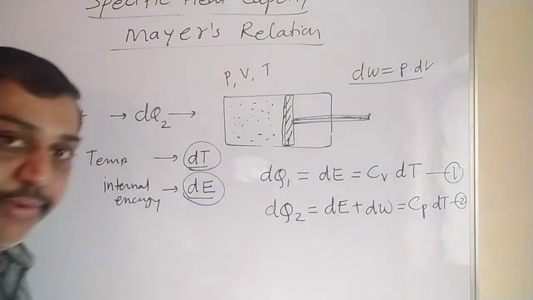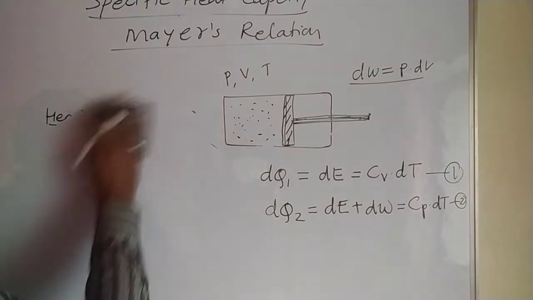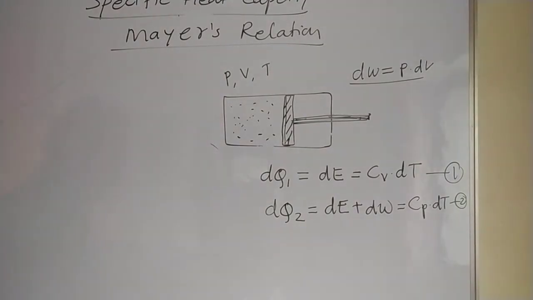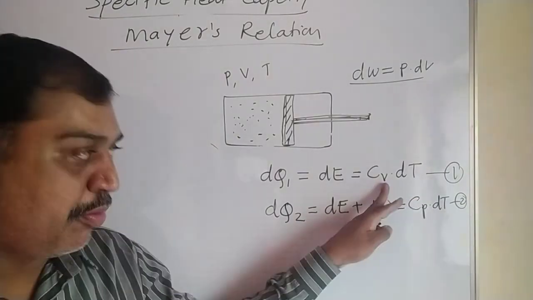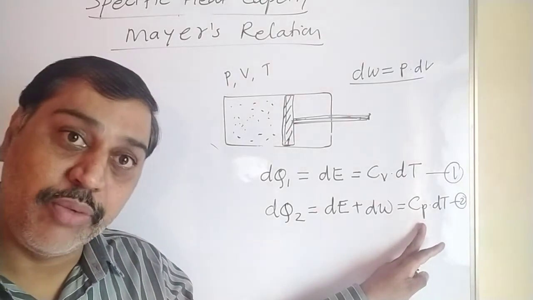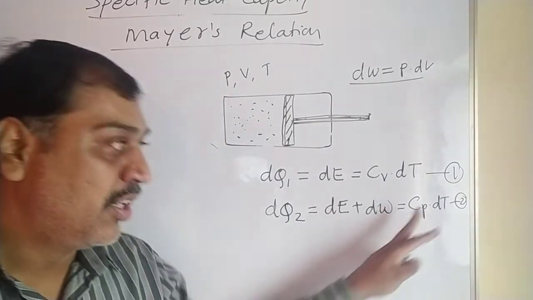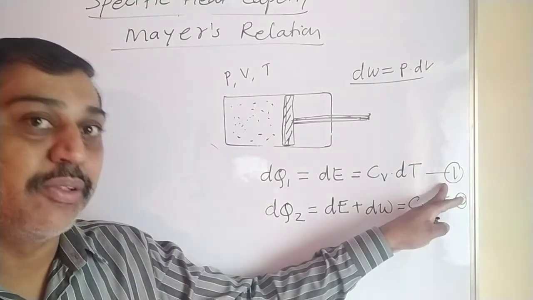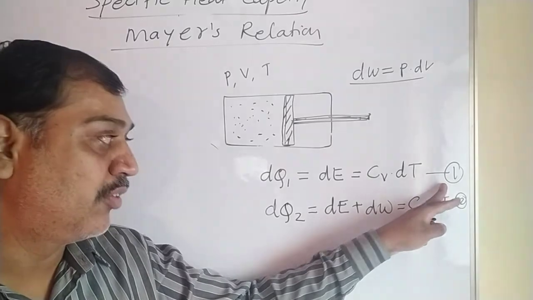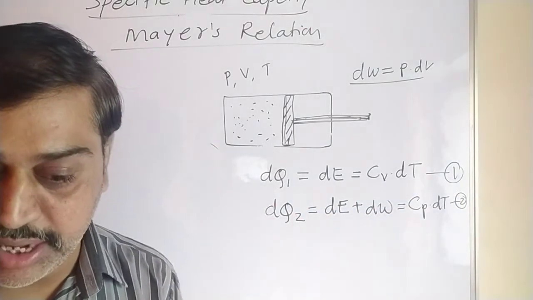I hope you got how we get equations 1 and 2. Equation 1 is for constant volume, equation 2 for constant pressure. When pressure is constant and volume is changing, there is internal energy plus work done. When volume is constant, there is no expansion, so there is no work done, only change in internal energy.